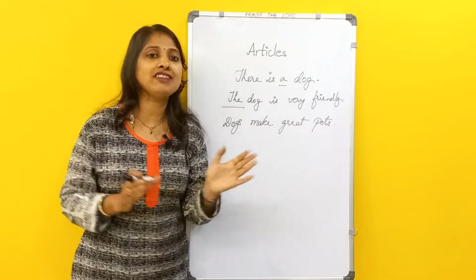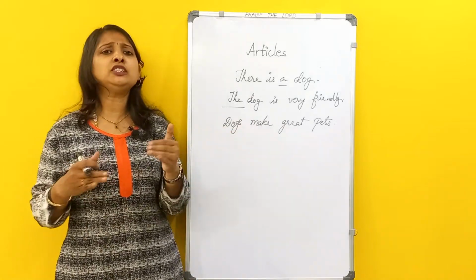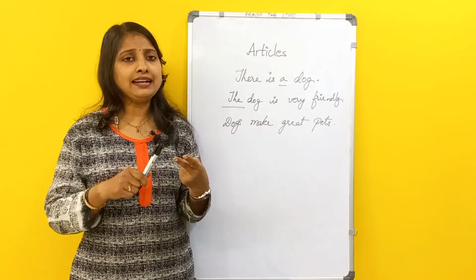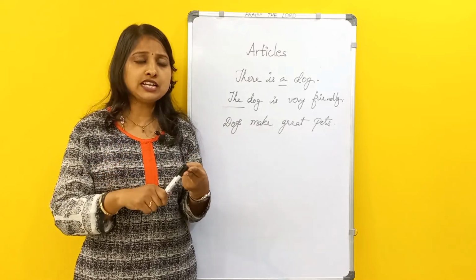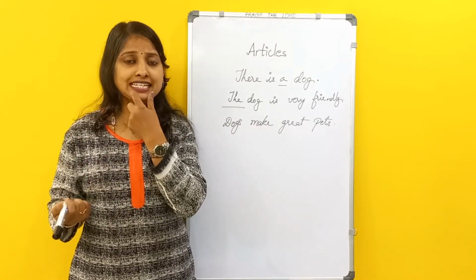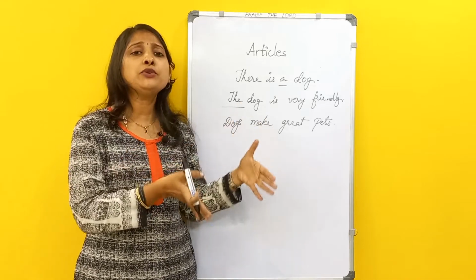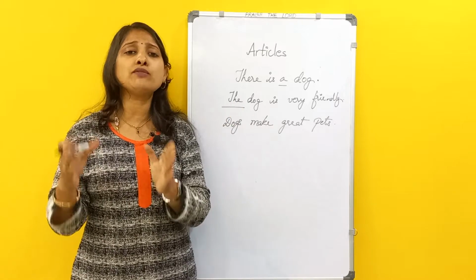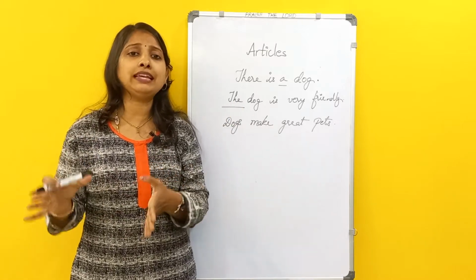I hope you have understood the topic on articles, the rules. Again, a and an are indefinite articles. The is a definite article. The will be used when you know specifically about something, and a and an are used when we don't know about a specific thing or person.